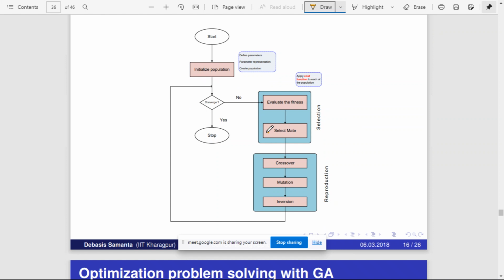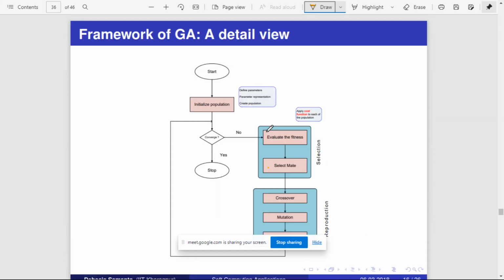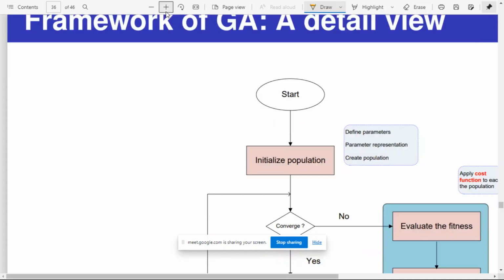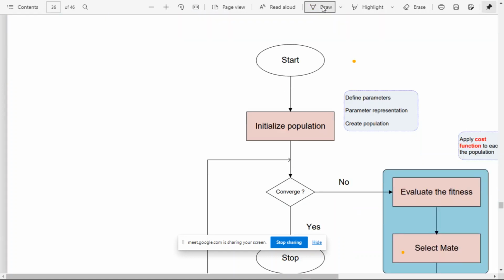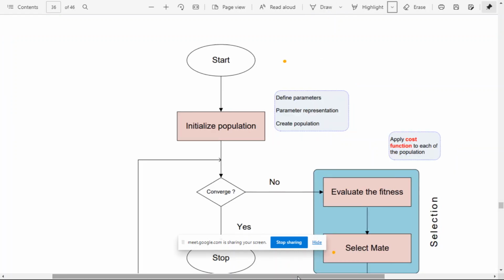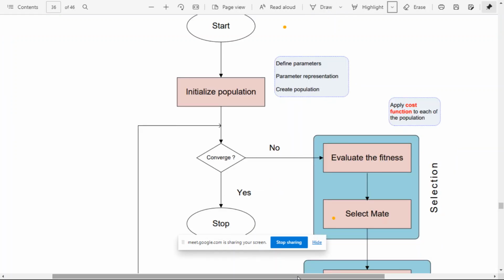So this is a detailed framework of the genetic algorithm. I'm not sure whether it is visible or not. Okay. Whatever we have discussed in the previous diagram, the same thing we are discussing here, but in a more detailed way. So we are starting, and then there is an initial population.